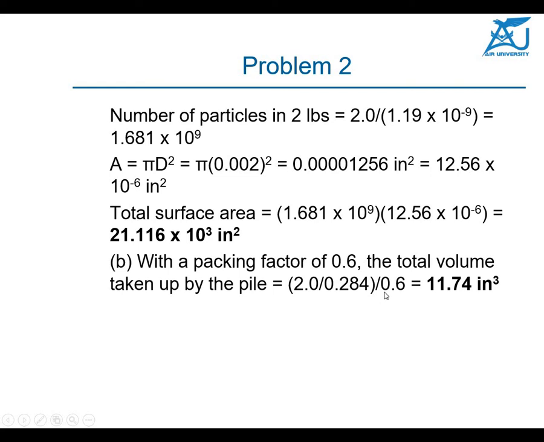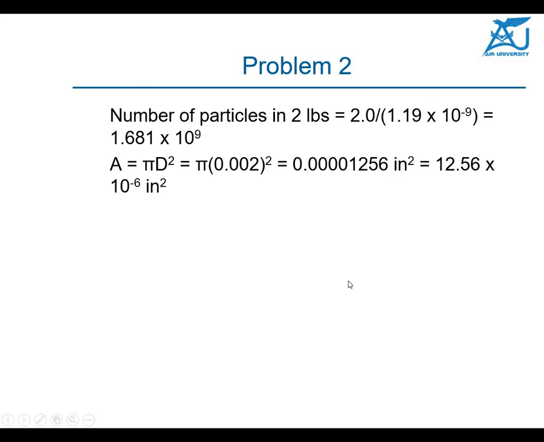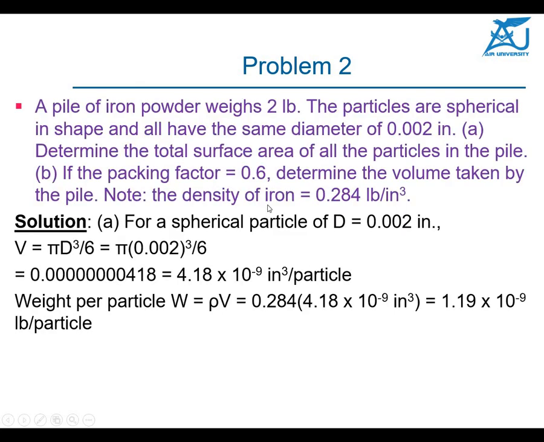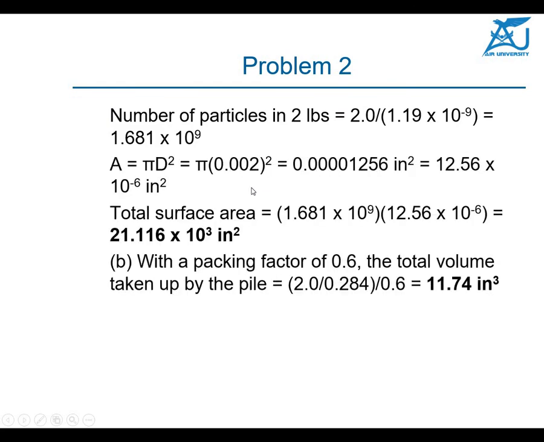Why 0.6? As we discussed, 0.6 was the packing factor which was given to you. Once you divide by the packing factor, you can find out the total volume of the pile.